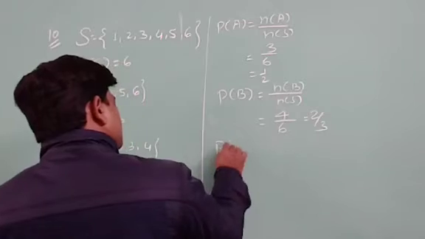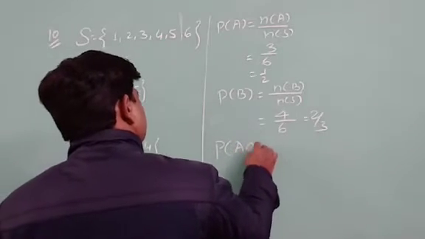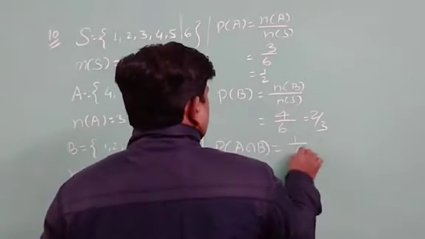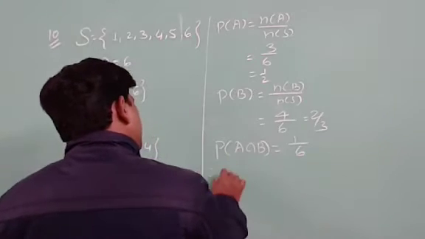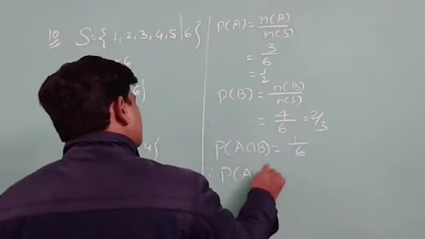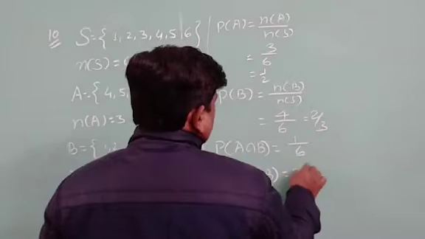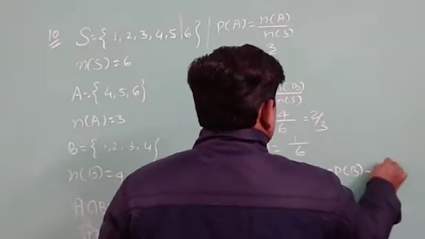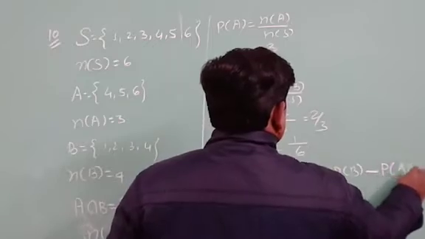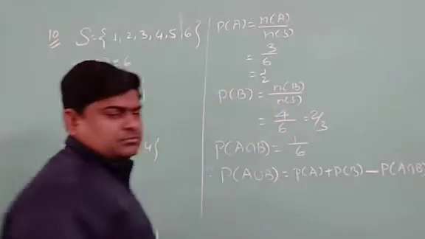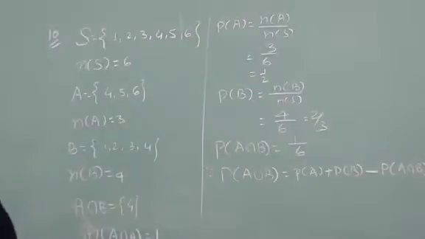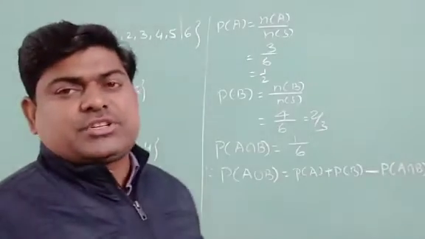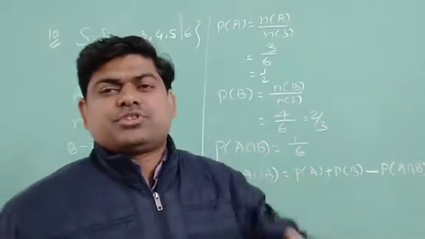And the last one is probability of A intersection B, it is 1 upon 6. And now I have to find the probability of A union B, which can be written as probability of A plus probability of B minus probability of A intersection B. This is the formula that I discussed with you people just before this question.